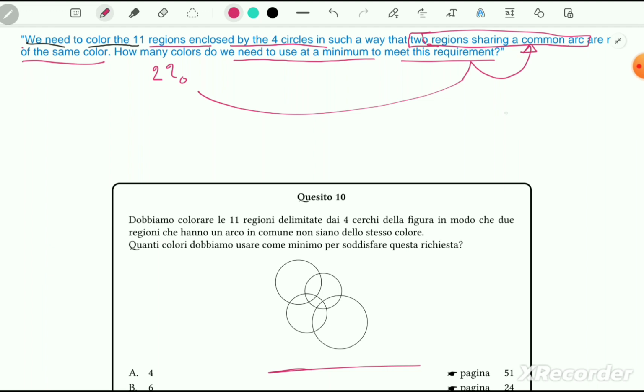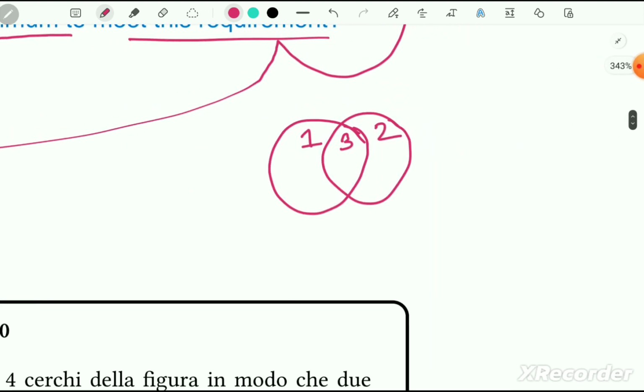So what does it mean? Okay, let's draw 2 circles intersecting each other. Let's identify the areas by numbers like this. So we found 3 regions, 1, 2, 3.